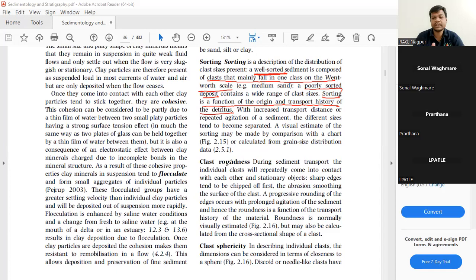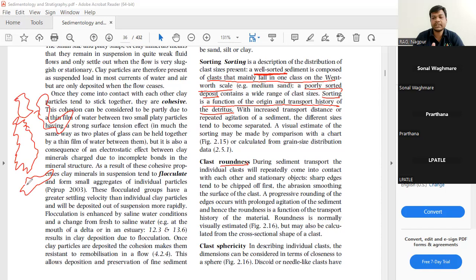Next comes roundness. Whenever a particle breaks from the rock, these particles look something like this.